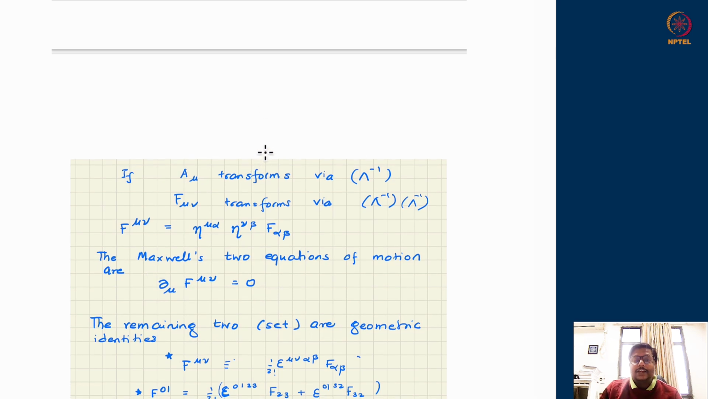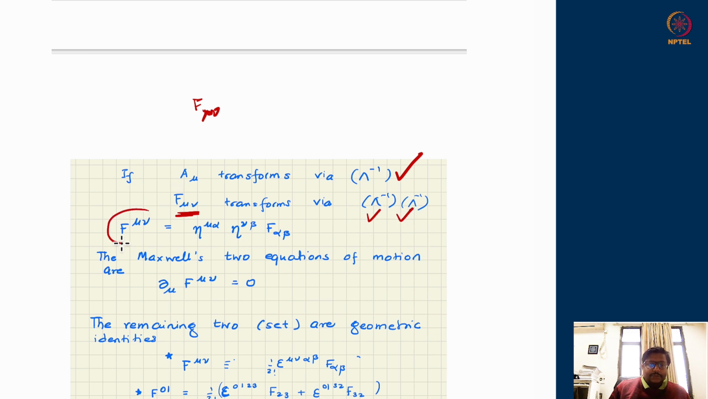However, it is a rank 2 tensor. Lower F mu nu is a rank (0,2) tensor, upper F mu nu is a rank (2,0) tensor in terms of the Lorentz transformation. So A mu, being a vector, transforms with lambda inverse like this. F mu nu, being a second rank tensor of the lower kind, will transform with two lambda inverses, as we had discussed.